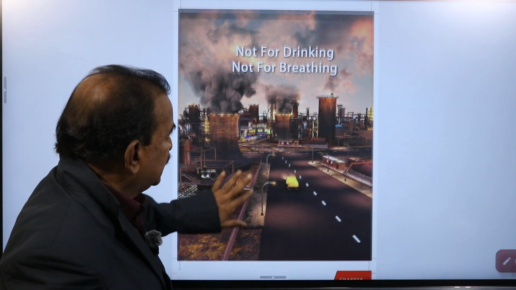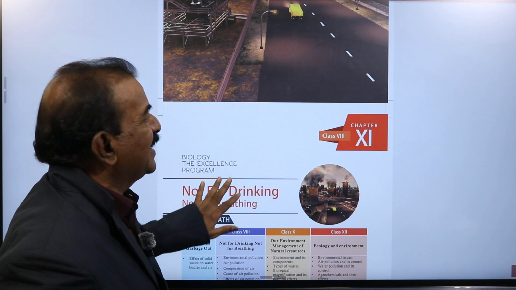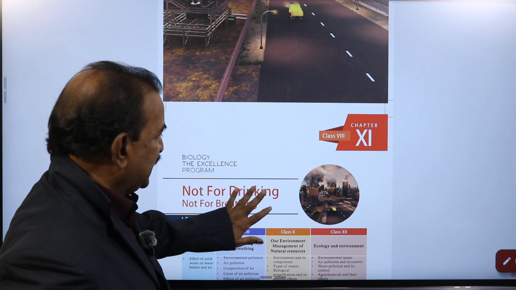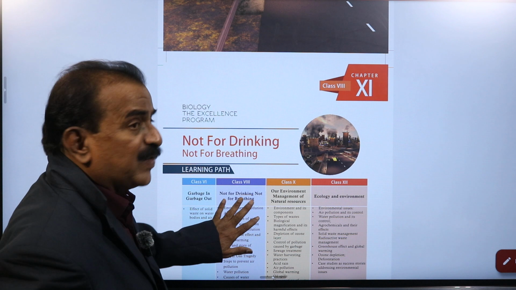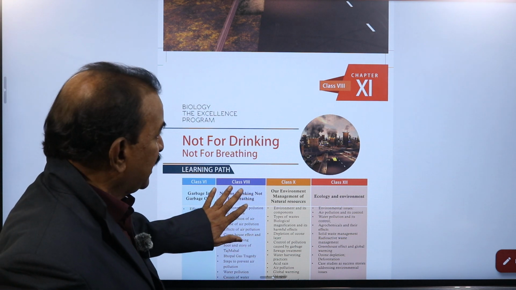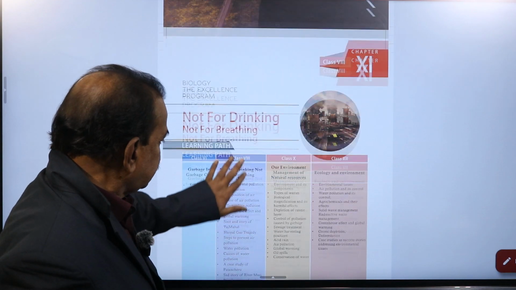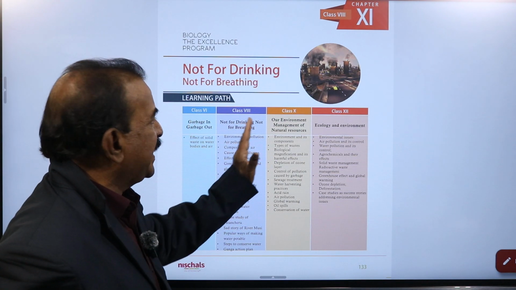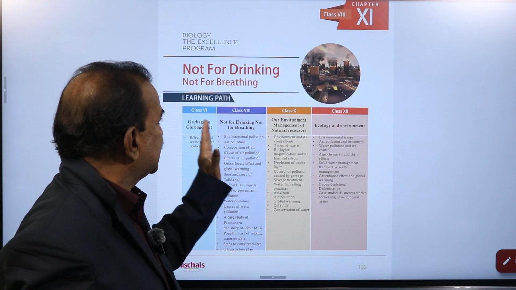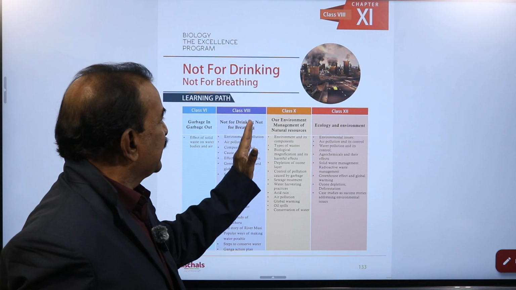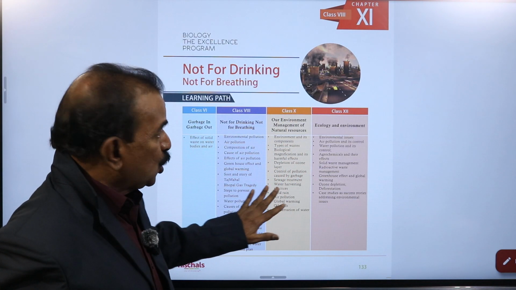So here, this is the first page. Now you are observing the 11th chapter, class 8, not for drinking and not for breathing. But first we are studying not for breathing. Here you see class wise pathways starting from 6th, 8th, 10th and also 12th.